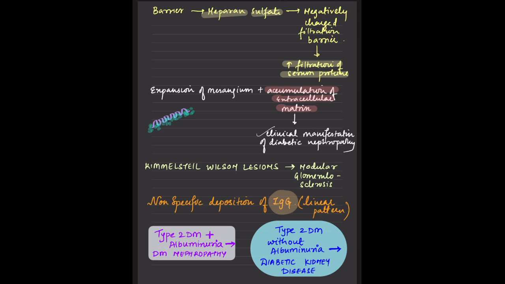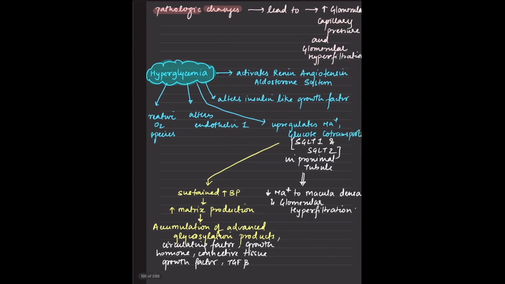And the patient is diabetic, so it is nephropathy. But when the patient does not have any albuminuria, then it is diabetic kidney disease, and that could be of any other causes like AKI or any of the nephrotic syndromes which can occur in diabetes, FSGS type. So this has to be kept in mind.